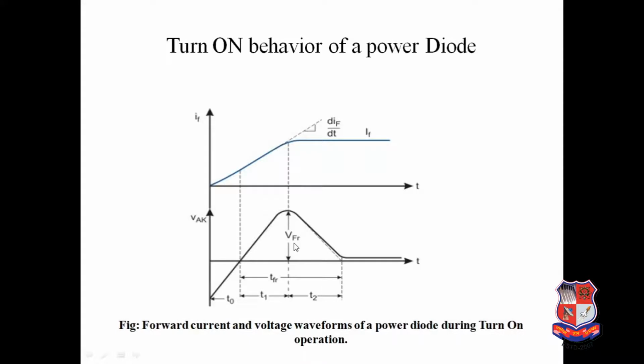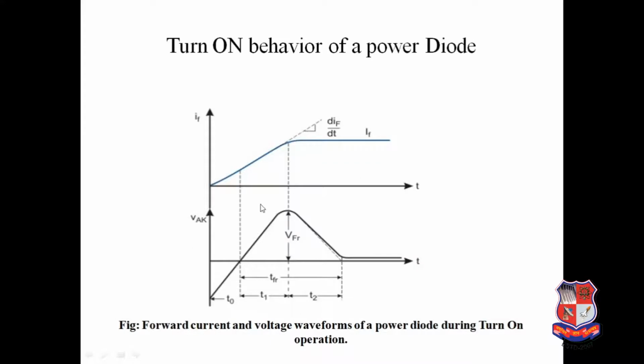VFR is called the forward recovery voltage, given as a function of the forward di by dt. It will be mentioned in the manufacturer data sheet. Typical values lie within the range of 10 to 30 volt, and the forward recovery time is within 10 microseconds.